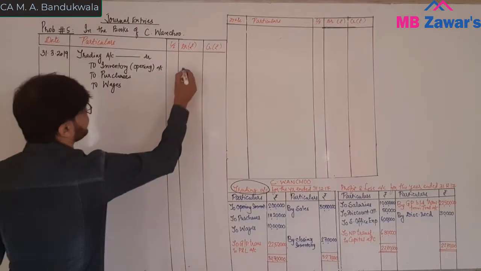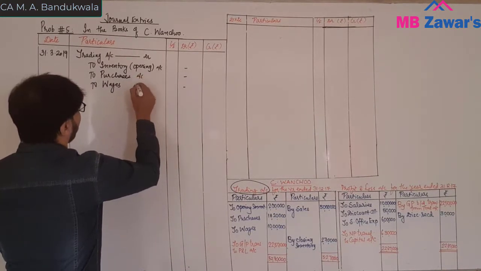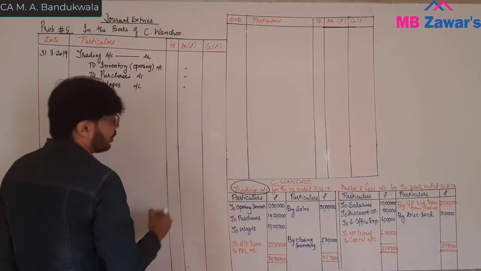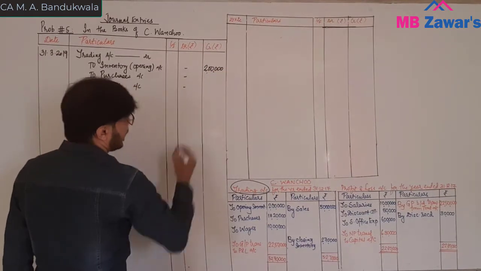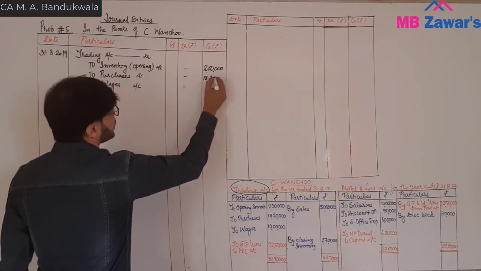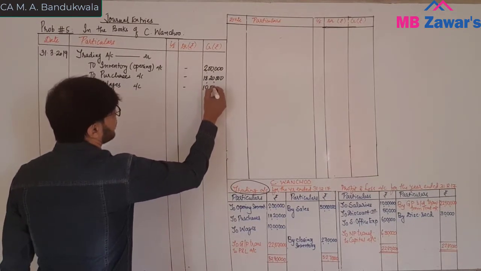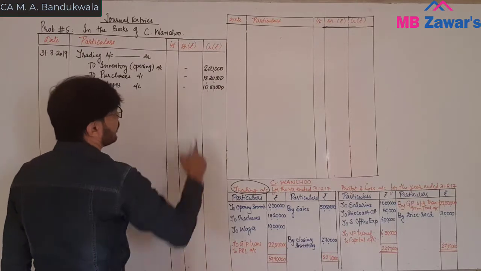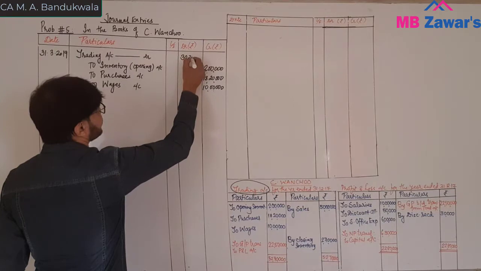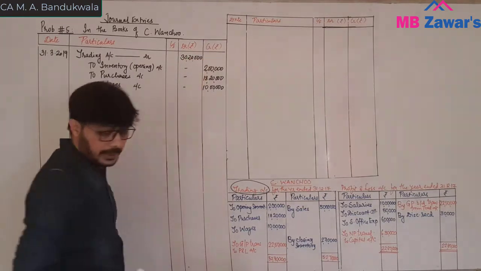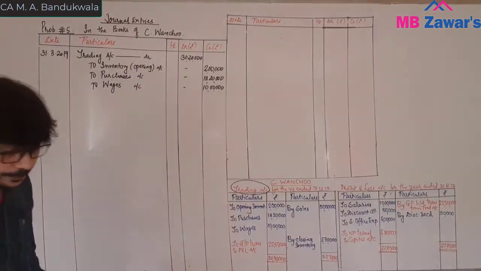Now what is the value? What is the value of opening inventory? 2 lakh, 18 lakh 20,000 is the purchases, and 10 lakh is the wages. What is the total? 18, 19, 20, 30. 30 lakh 20,000. Fine. And what will be the narration?